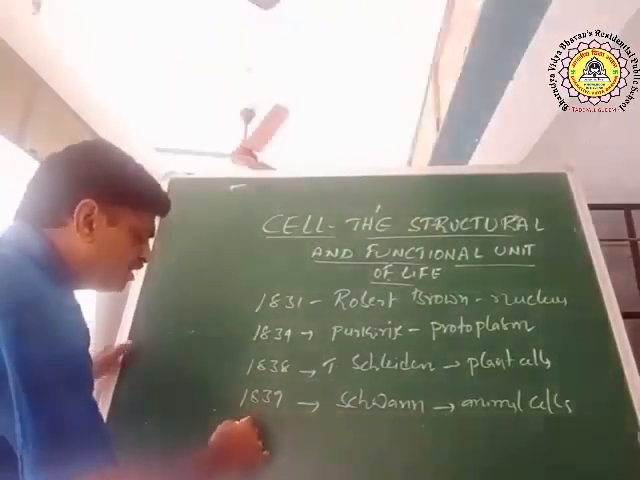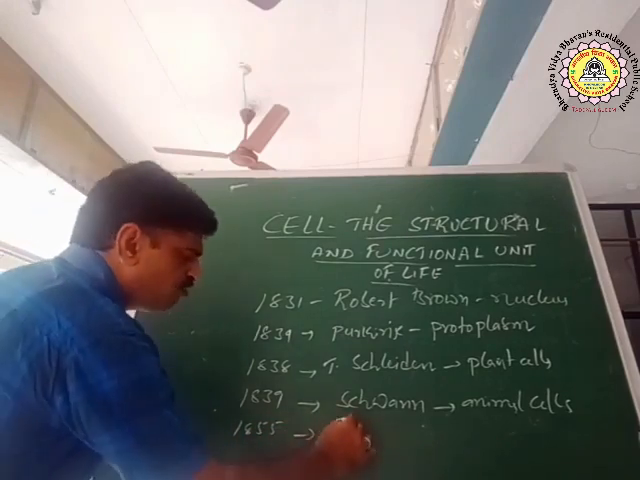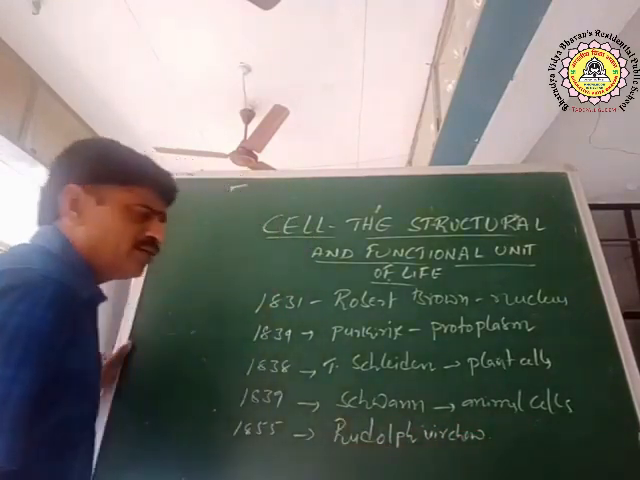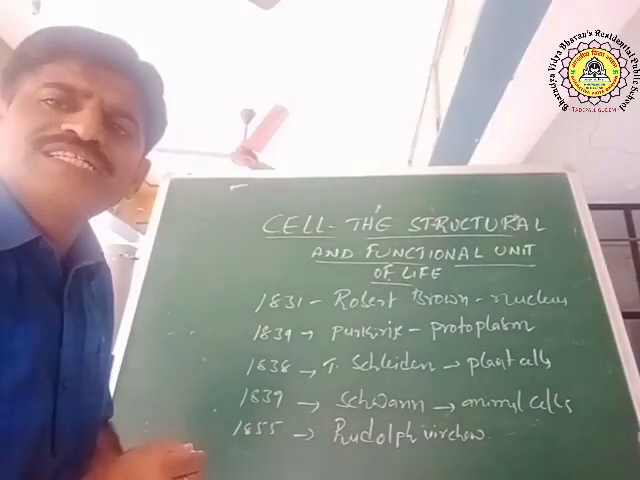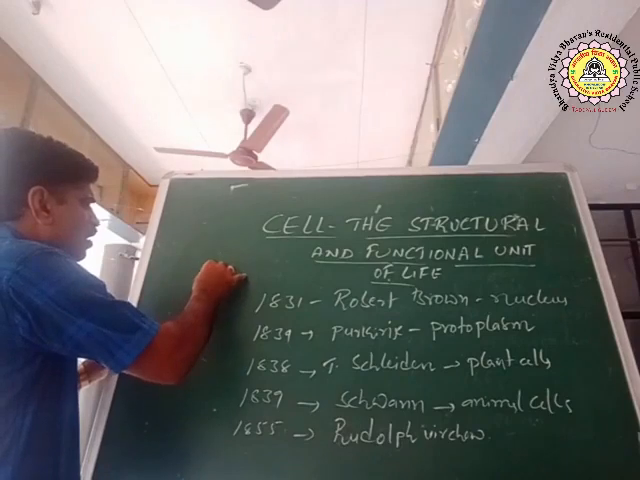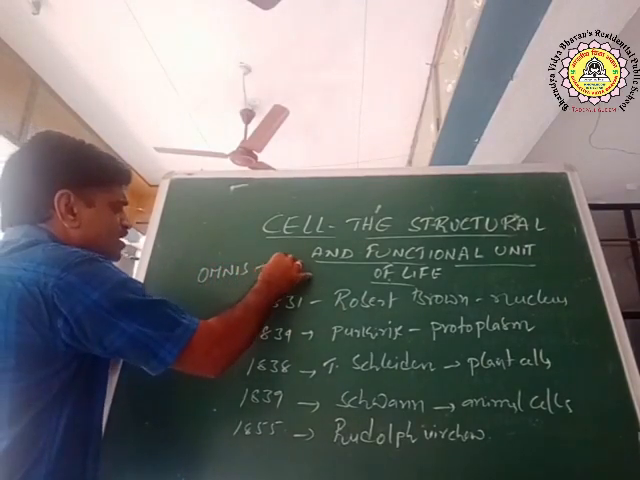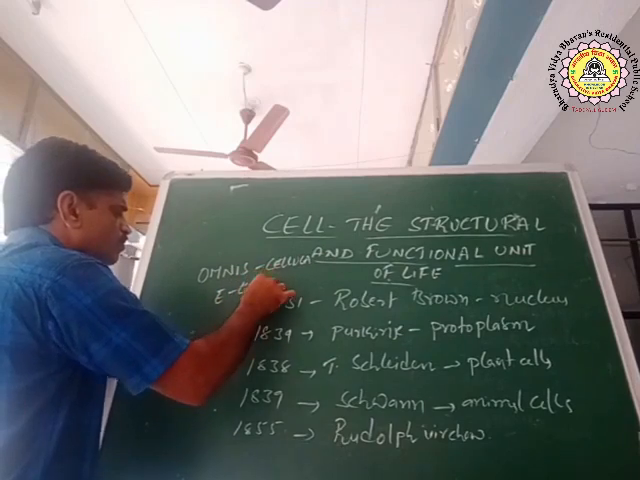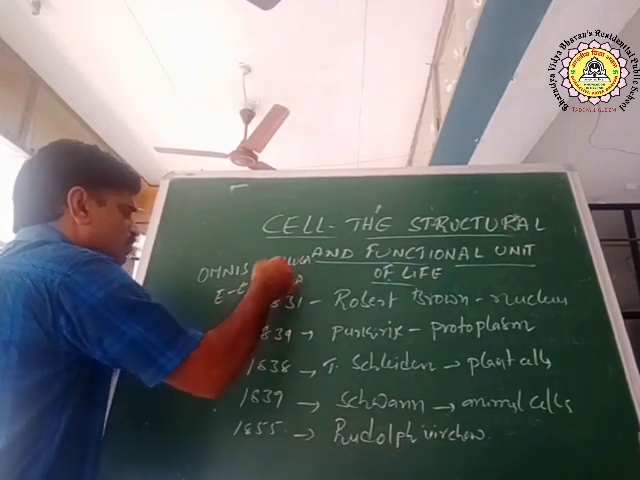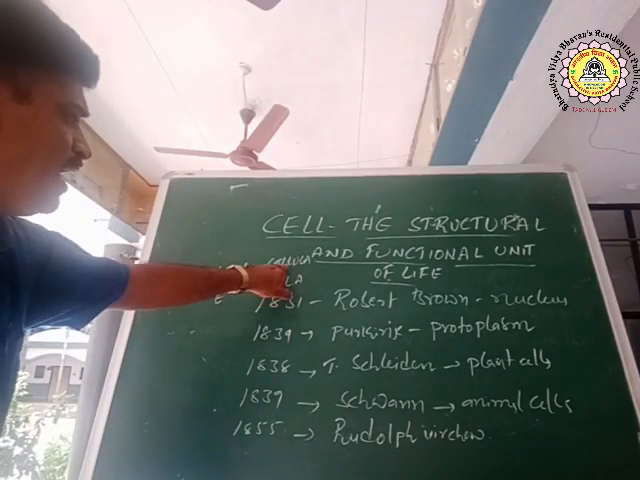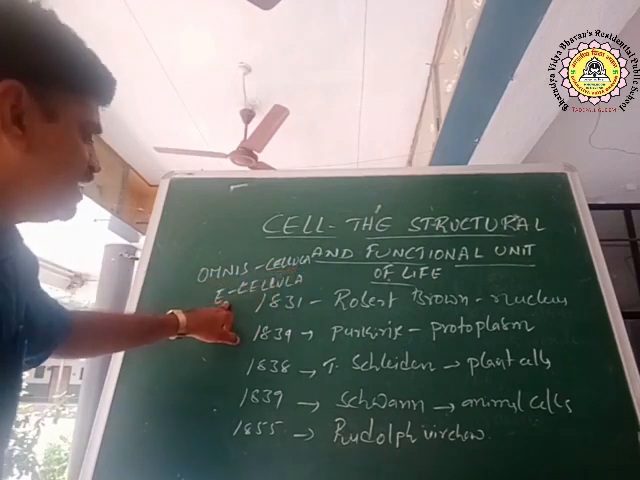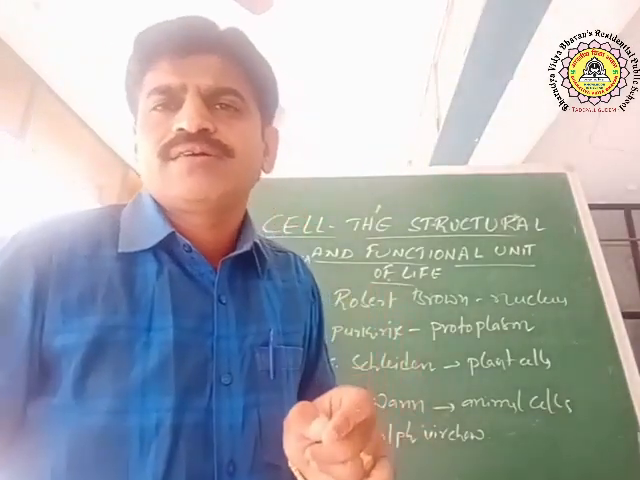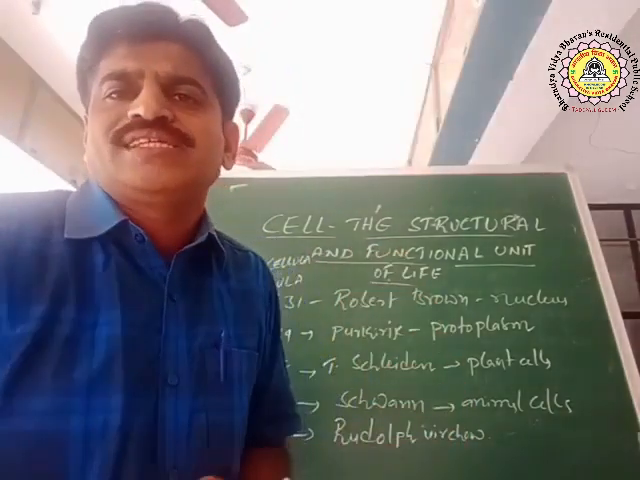After this, in 1855, Rudolf Virchow stated that omnis cellula e cellula, O-M-N-I-S, omnis cellula, C-E-L-L-U-L-A, e cellula, which means cells are formed from pre-existing cells.